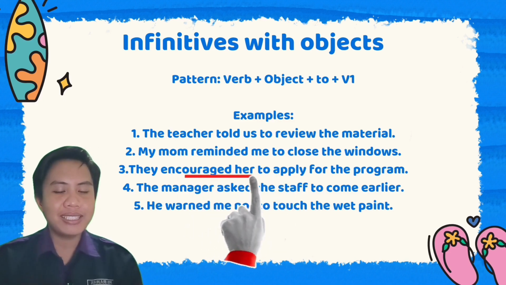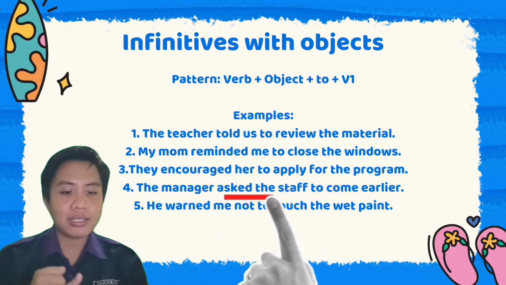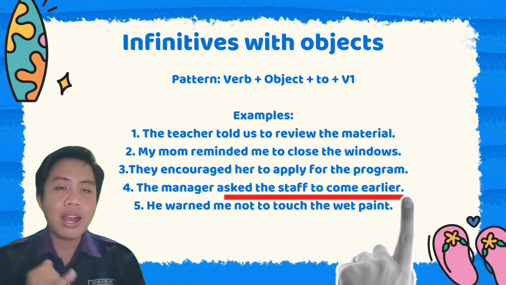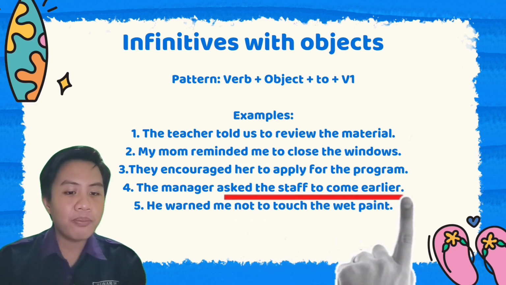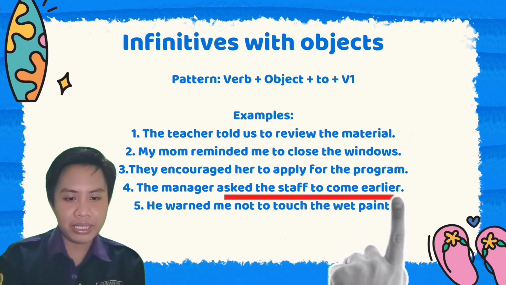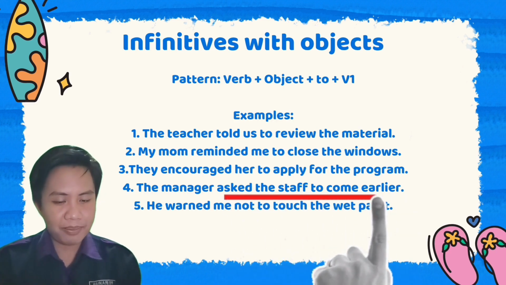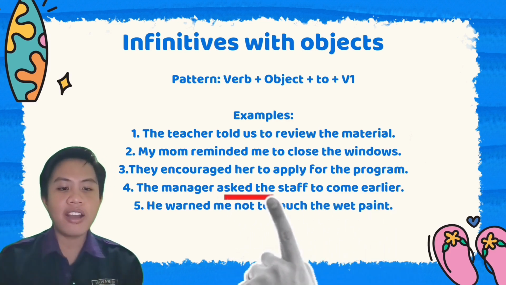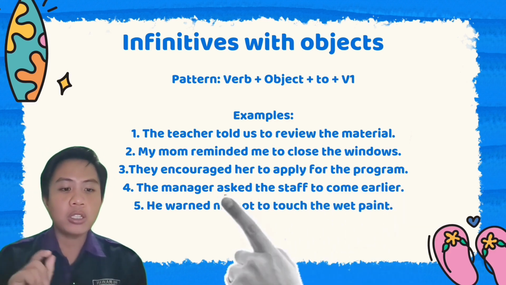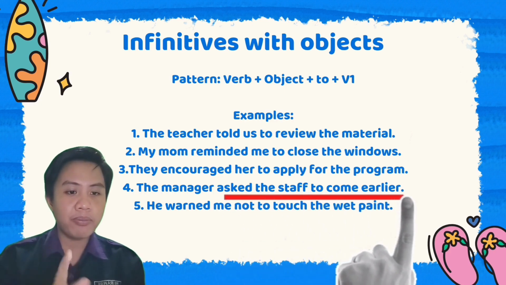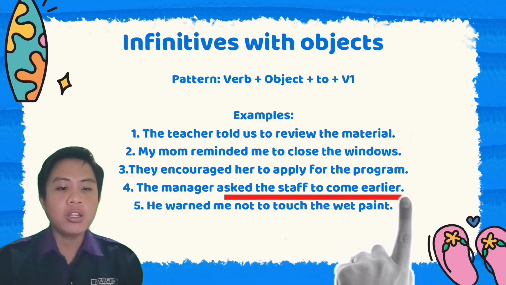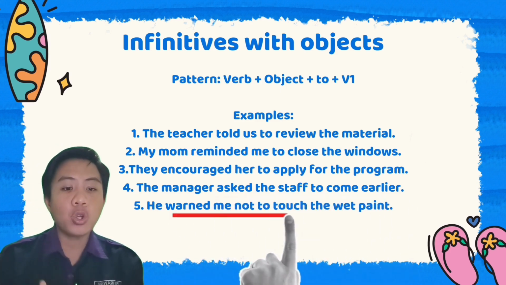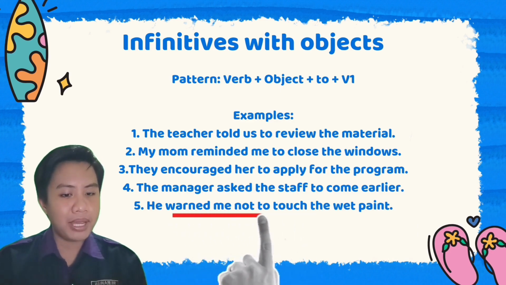The next one is: the manager asked the staff to come earlier. The manager is a subject. Ask is a verb. The staff is an object. To is infinitive plus verb 1 come. The next one is: he wants me not to touch the wet paint.